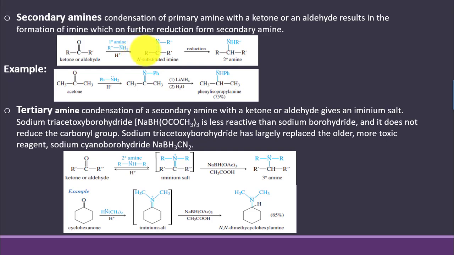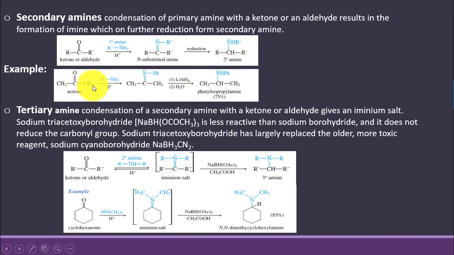And the imine in the presence of a suitable reducing agent like lithium aluminium hydride leads to the formation of a secondary amine. As the starting material was a primary amine, the product will be a secondary amine.